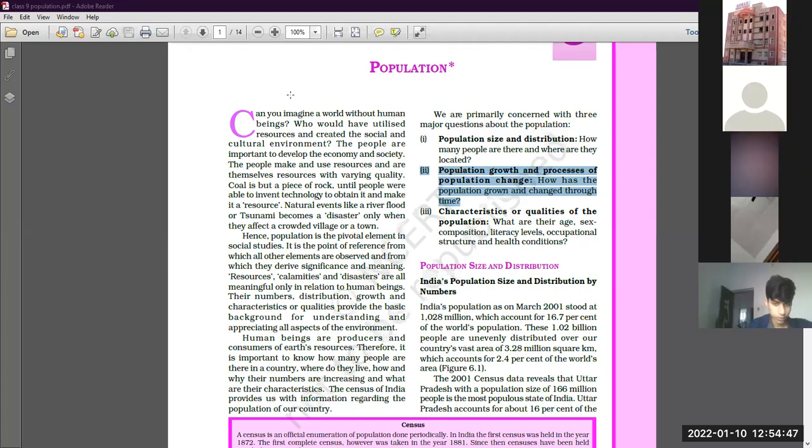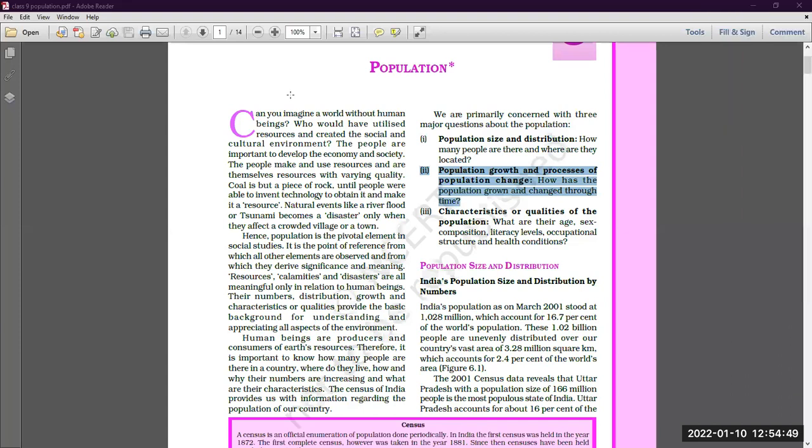And now the second thing, that is processes of population change, that is how population is changing. कैसे changes आ रहे हैं, तो changes जो है वो हमें किससे पता चलते हैं, तो 2 or 3 factors or components are there. The first one, that is birth rate, second one, that is death rate, and third one, that is migration. What do you understand by migration? Migration is the movement of people from one place to another, from the origin to the destination.